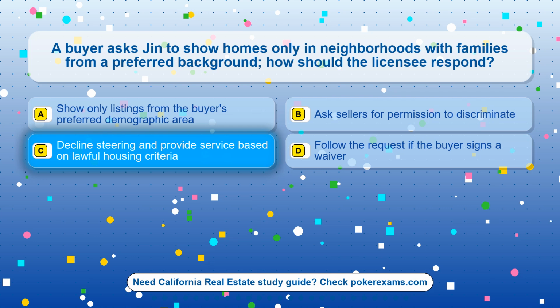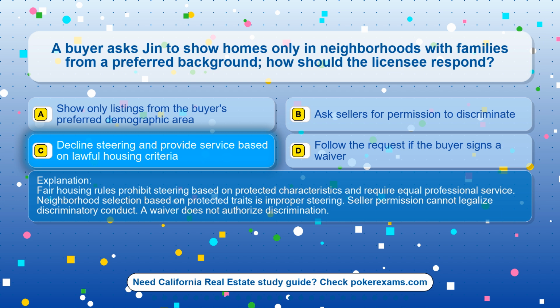The correct answer is option C. Decline steering and provide service based on lawful housing criteria. Fair housing rules prohibit steering based on protected characteristics and require equal professional service. Neighborhood selection based on protected traits is improper steering. Seller permission cannot legalize discriminatory conduct. A waiver does not authorize discrimination.